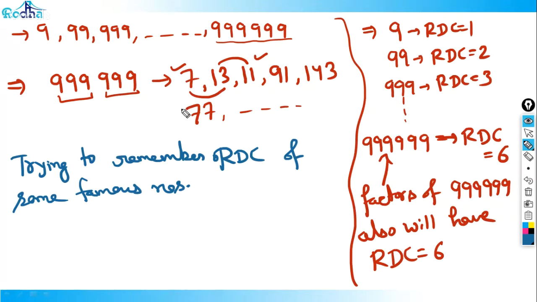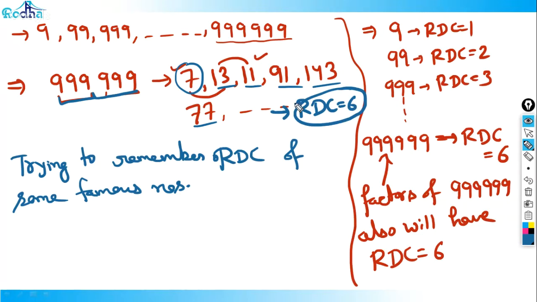What are the famous numbers? These are the famous numbers, right? 7, 13, 11, 91, 143, 77. All these are factors of 999,999. What is the RDC here? Come on, what is the RDC? RDC will be equal to 6. RDC will be equal to 6. So for all these numbers, the RDC is actually equal to 6, right? Got all the points actually, right?